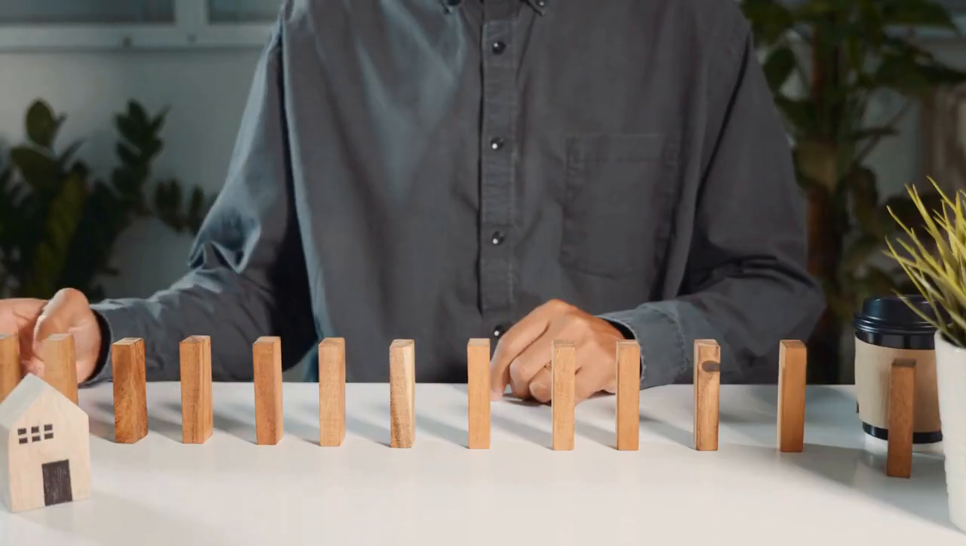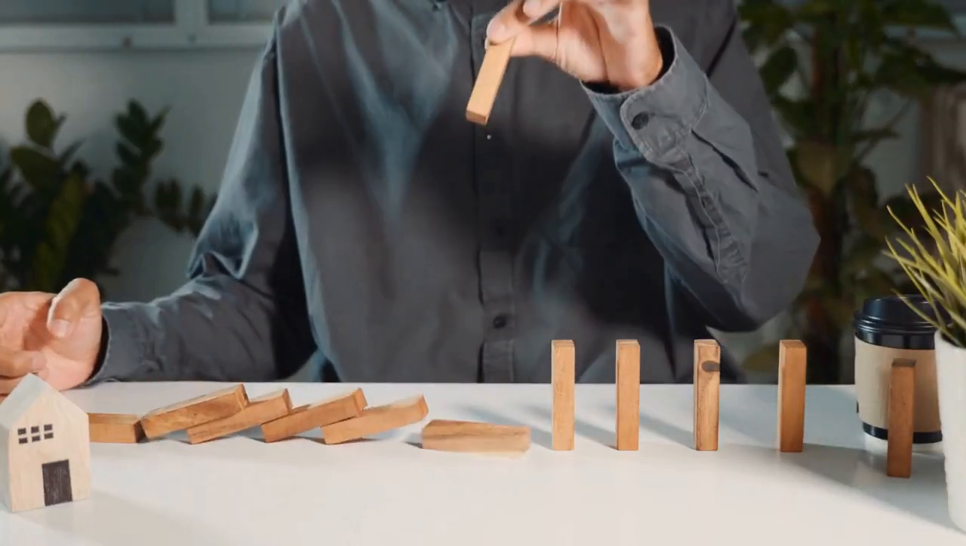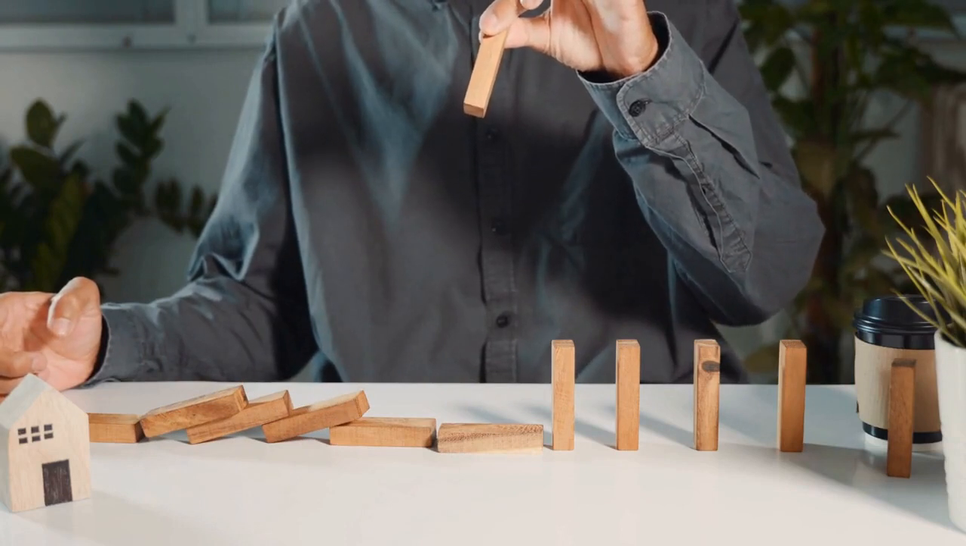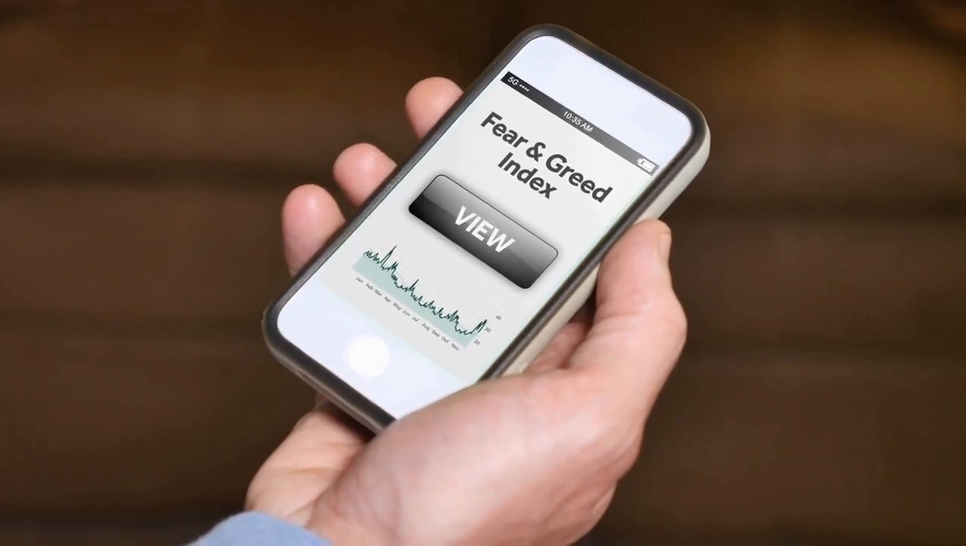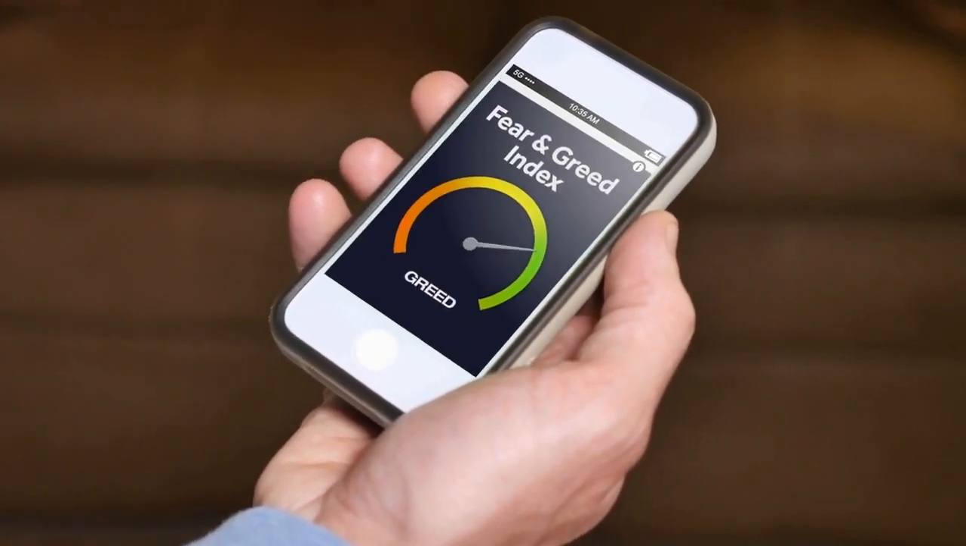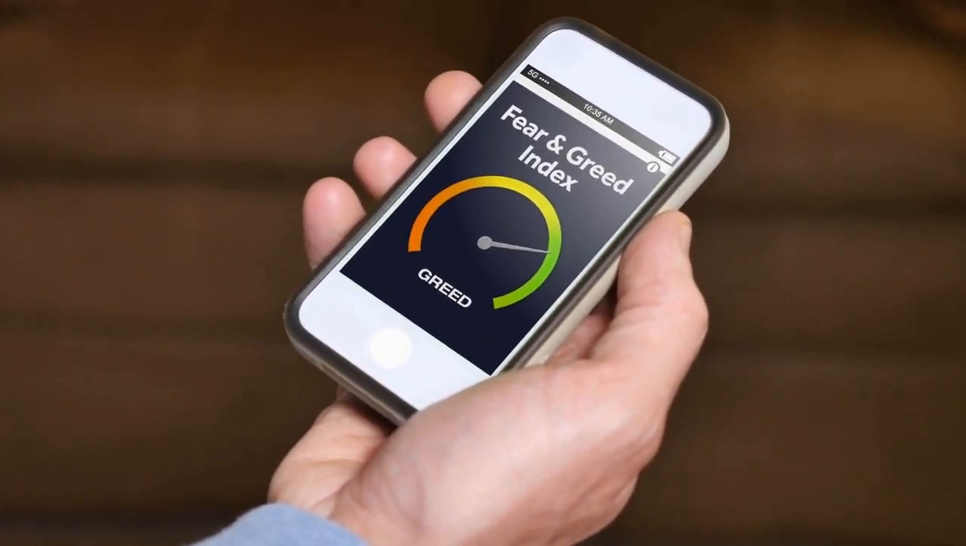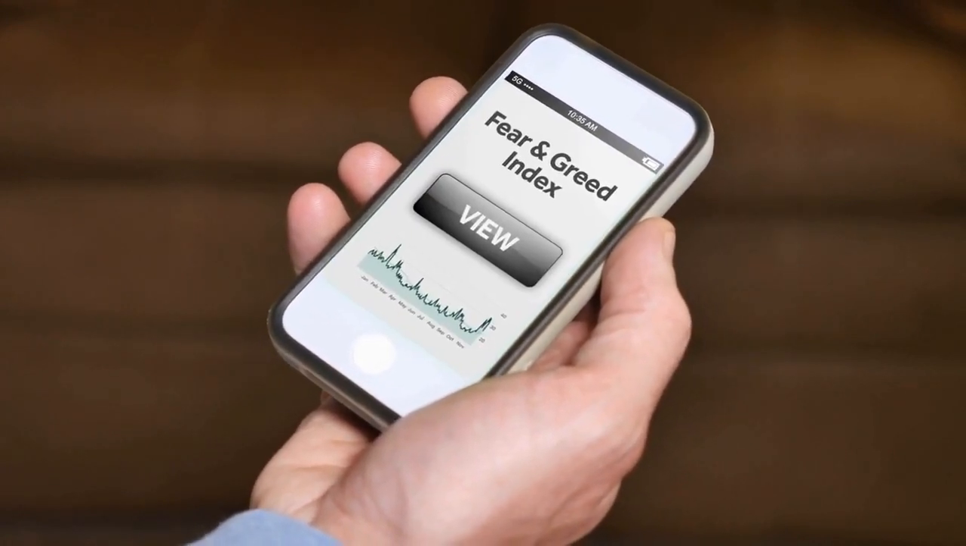Be aware of market cycles. The stock market tends to move in cycles, and the Fear and Greed Index can help you identify where the market is in the current cycle. For example, if the index is indicating extreme greed, it may be a sign that the market is in the later stages of a bull market and due for a correction.